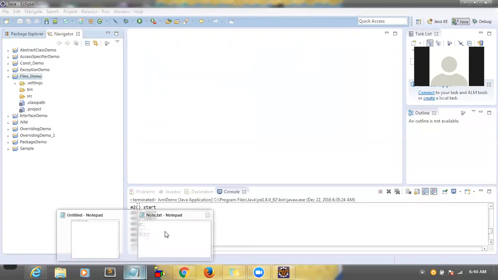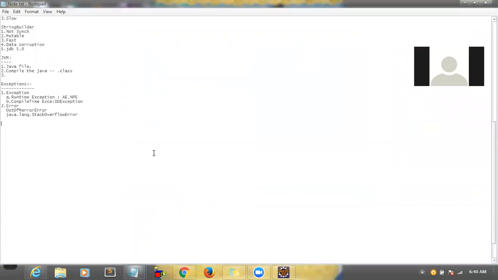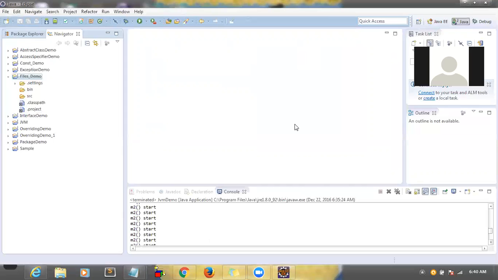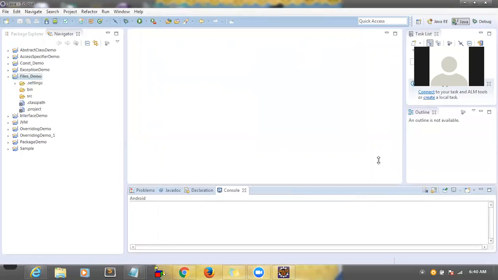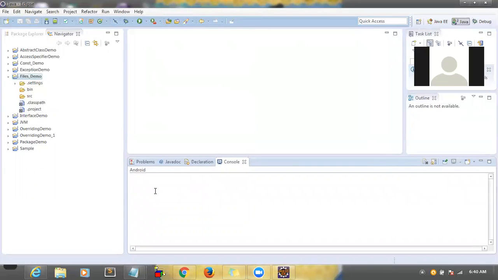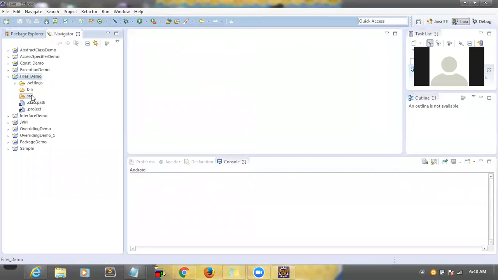So every time, in this case, we are creating a notepad and saving it to the desktop, correct? So this is a manual step. If you want to do the same thing using a Java program, how do we do that? What classes are available? What packages do we have to use? What methods are available? All those things we will see as part of this discussion.